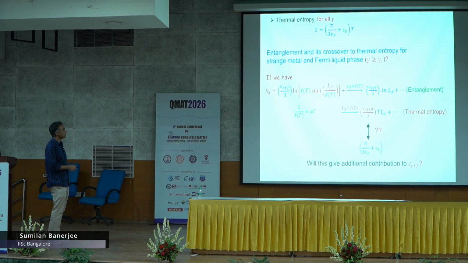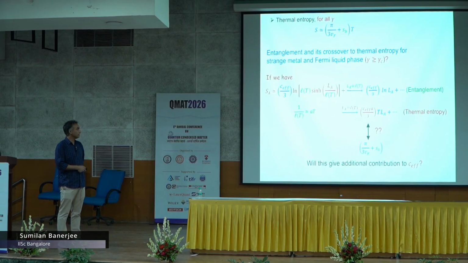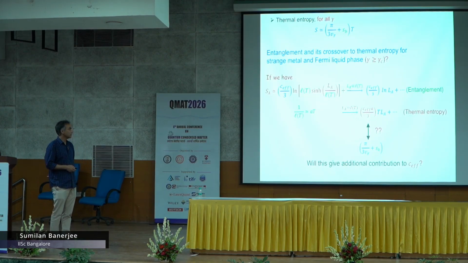But now the question is that this entropy can have a contribution from the boson. As a result, this c effective can change. So, if you believe that there is a crossover because it is a gapless system.